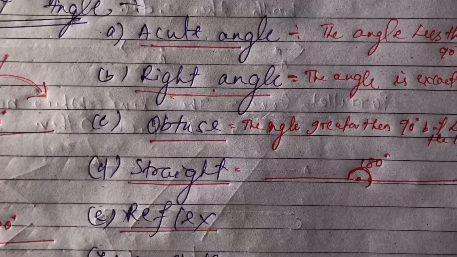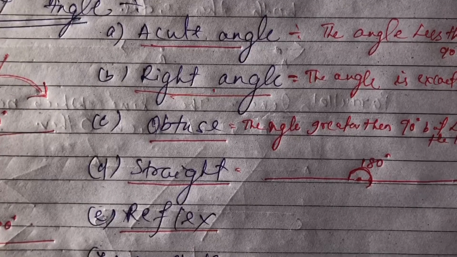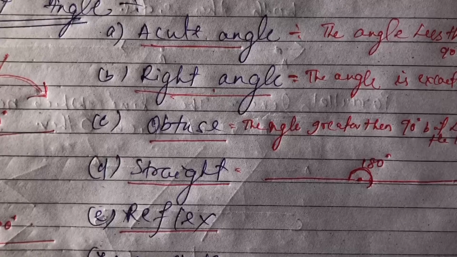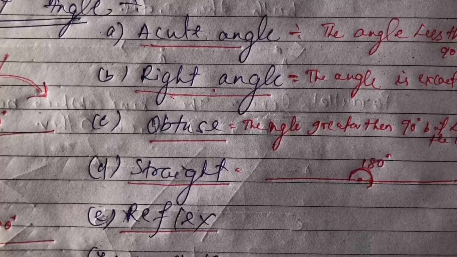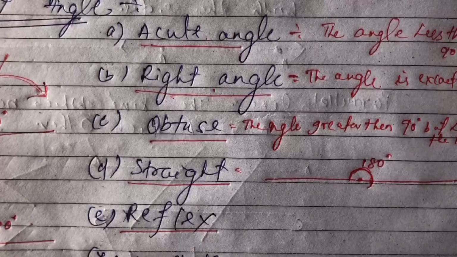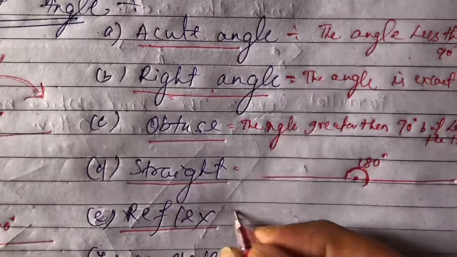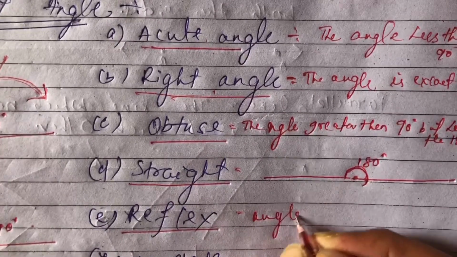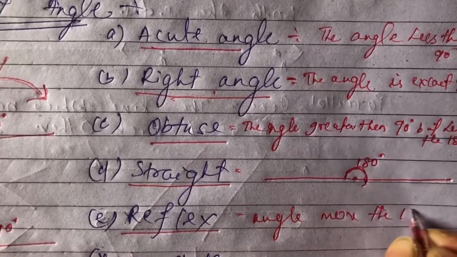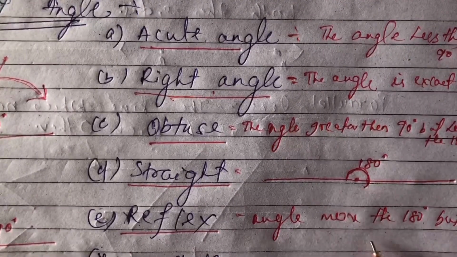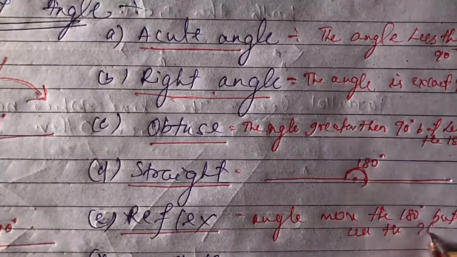So, acute angle, the angle which is less than 90. Right angle, the angle which is exactly 90. I have drawn the figure also. Obtuse angle, the angle which is greater than 90 but less than 180. Straight angle, the angle which is exactly 180 degree. Now reflex angle, the angle whose measure is more than 180 but less than 360.